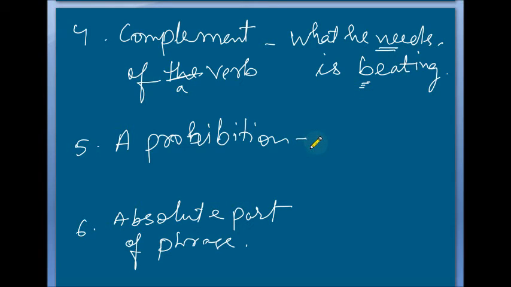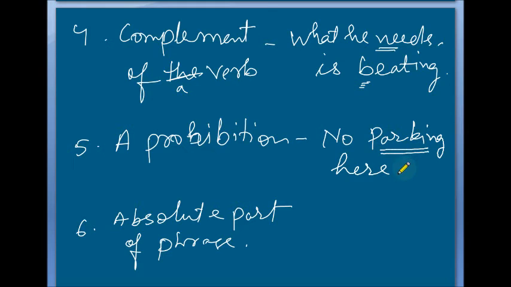As a prohibition, there are so many examples of the prohibition. No parking here. No parking here. So this here acts as a prohibition, that means something is being prohibited, right? No parking here. Actually a sign of exclamation is added at the end of this type of sentence.